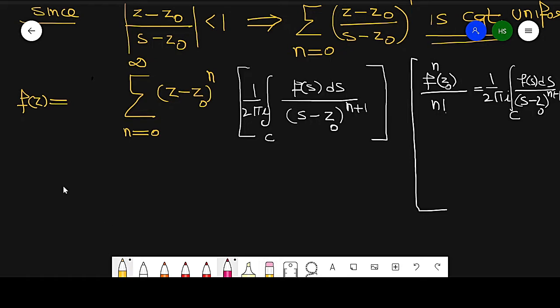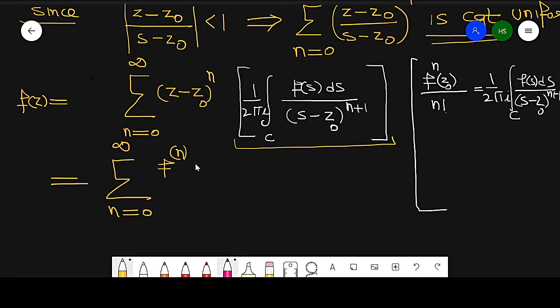Now this value can be written as summation of n running from 0 to infinity of the nth derivative at the point z naught over n factorial into z minus z naught raised to power n. So this is a functional value of z.